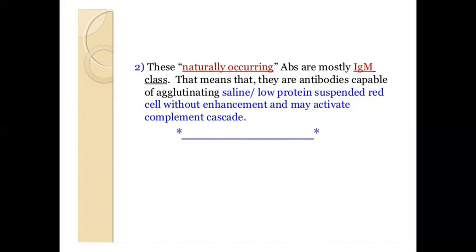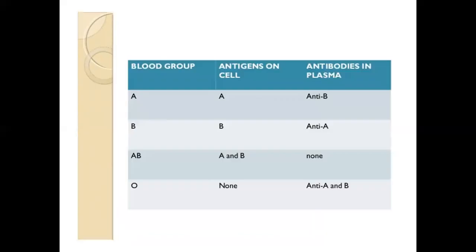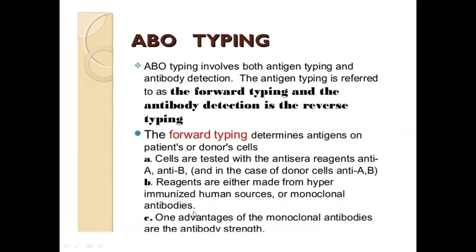It is not placed in the water bath to inactivate them. It's just at room temperature in saline medium. This shows you a summary of the antigens and the antibodies present in the specific phenotypes of the ABO blood group system.